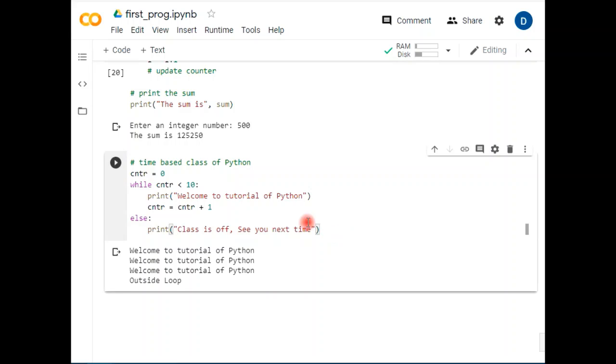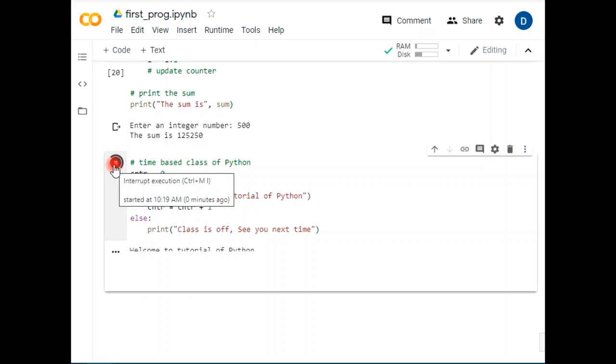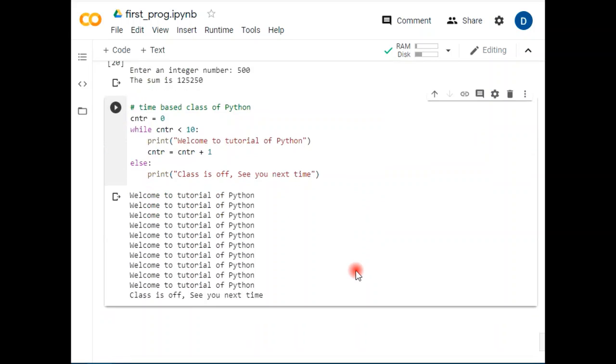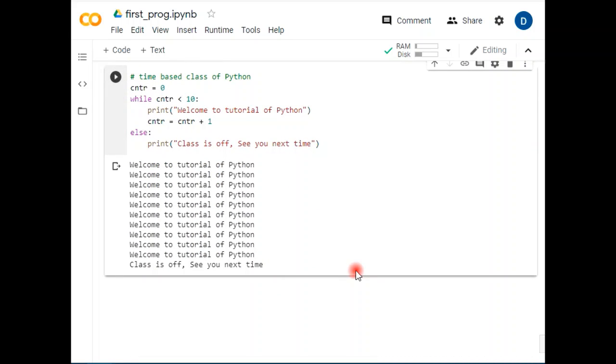And once your class is off, it shows the closing message. So this kind of message can be scrolled on your screen by using this program. It can easily be scrolled down on your screen, welcome, welcome, welcome, until and unless the particular thing exists, and then after that it comes out.